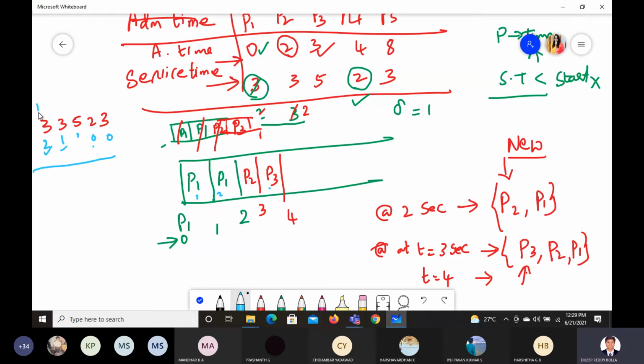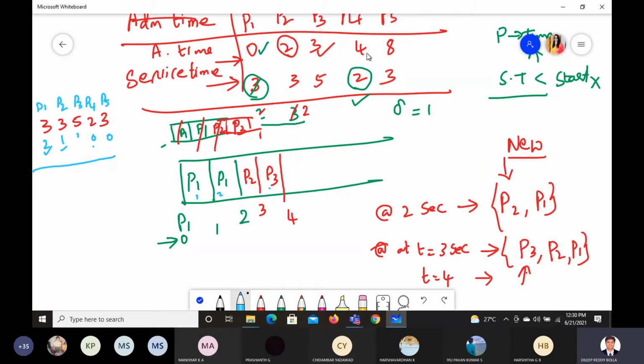This one, right? P4. I'll explain you once again, don't worry. I am trying to give you the gist of it. That's why I'm not writing properly. I'll give you one more example, we'll do that. So here we are trying to get the clarity. Let us do it with this time only. I'll explain this later.